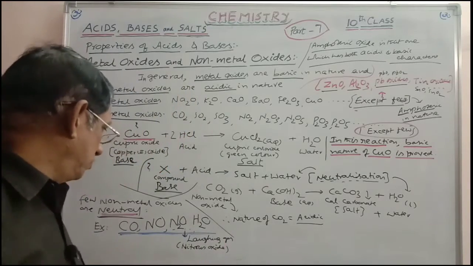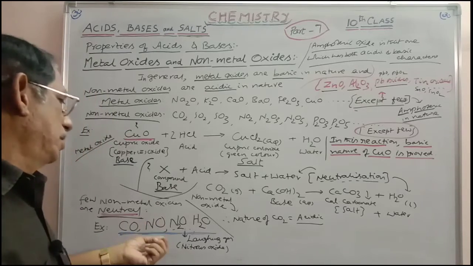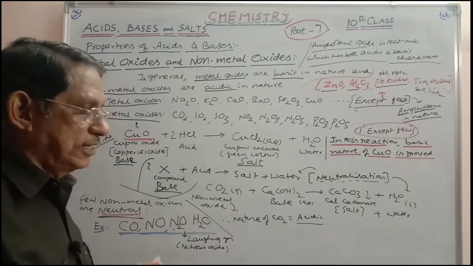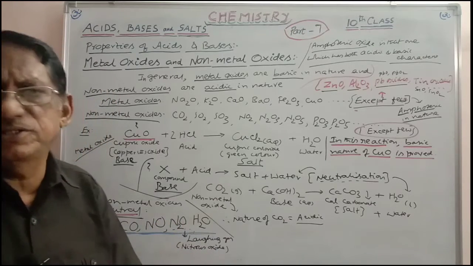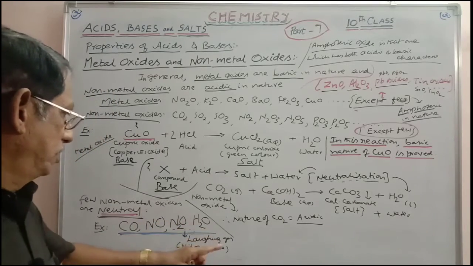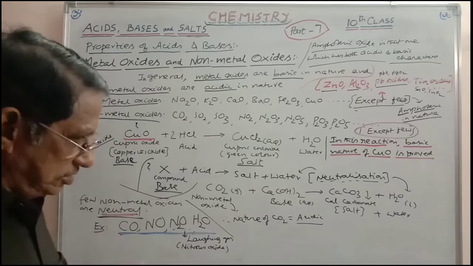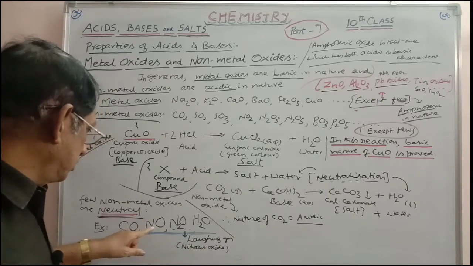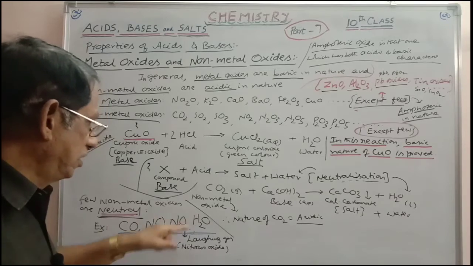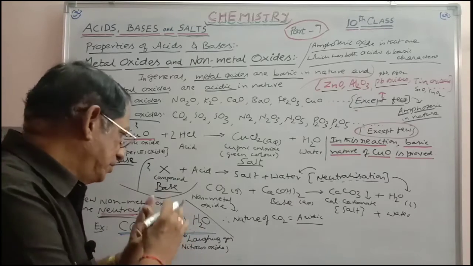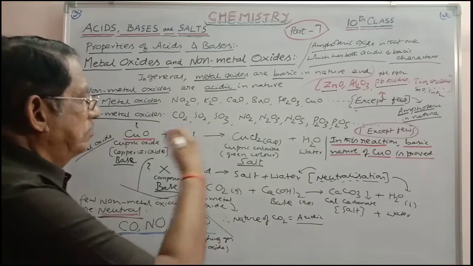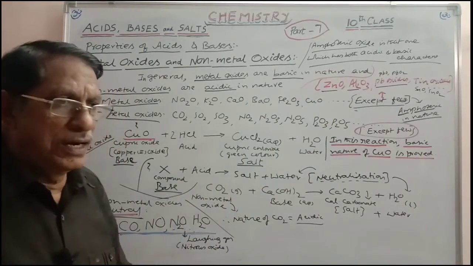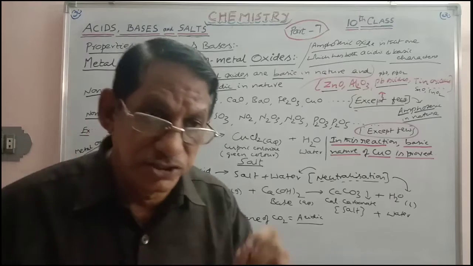Carbon monoxide is insoluble in water, NO is insoluble in water, N2O is also insoluble in water. Of course, water, hydrogen oxide, this is also a non-metal oxide, neutral in nature. So these are the four. This is liquid, the remaining three are gases. This is the only liquid you can take here. Except these four, all the remaining non-metal oxides are acidic in nature.